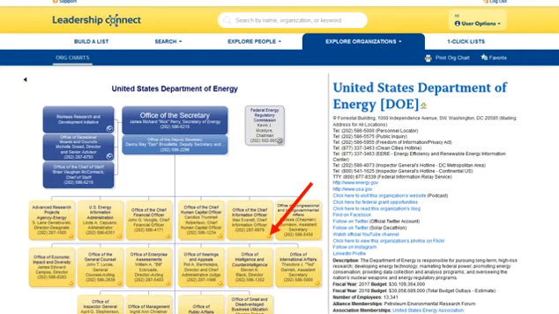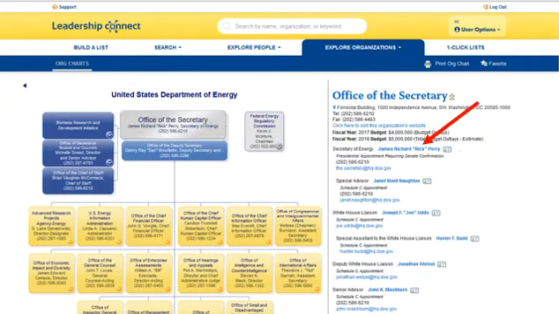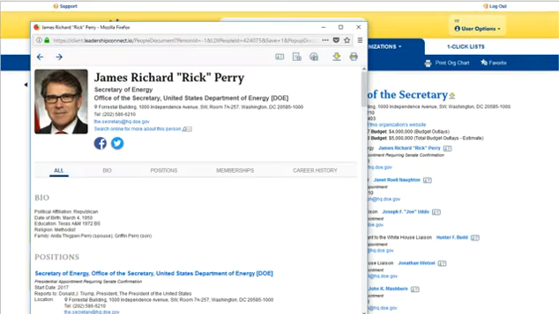And you can move up and down the organizational chart using the little carets at the bottom of a box or at the top. Clicking on a box takes you to important information about that part of the agency, including key personnel at that level. And clicking on a person's name pulls up a short biography, a picture, and some career history.